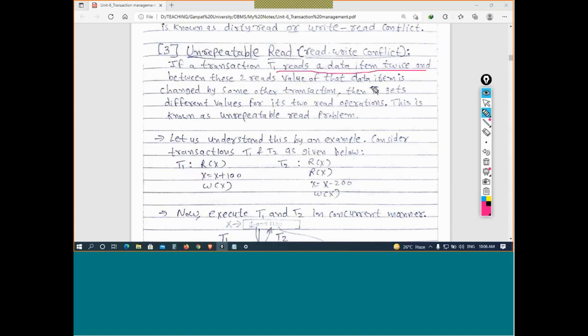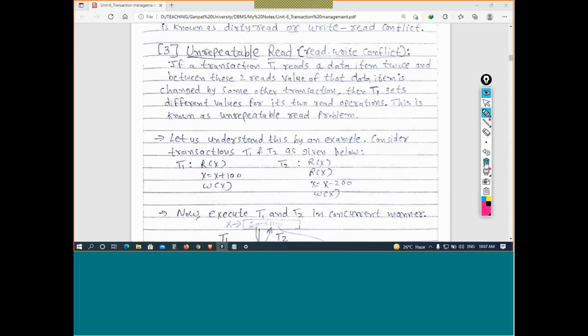T1 transaction reads a data item twice. वो दो बार कर रहा है एक data item. But whenever it is reading, first time the value was different and second time again the value was different. T1 is reading the data item 2 times. When it reads the data item first time, it was something different. When it reads the value of data item same X, in the second read, the value is different. So how is it happening?